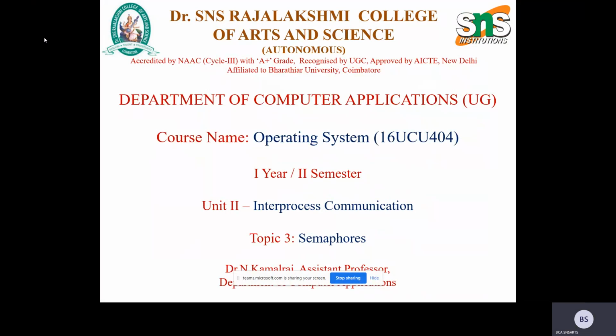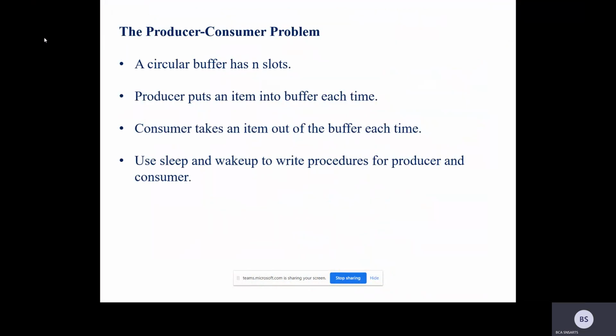Today we will discuss semaphores in interprocess communication. Last class we discussed the producer and consumer problem, but anyhow we will recall the concept. We are going to solve this producer and consumer problem with the help of semaphores.